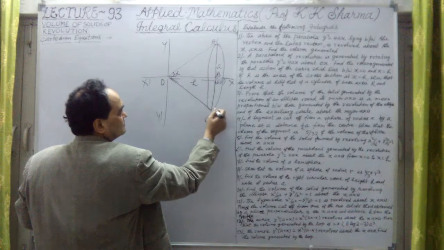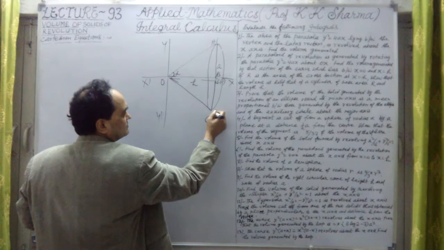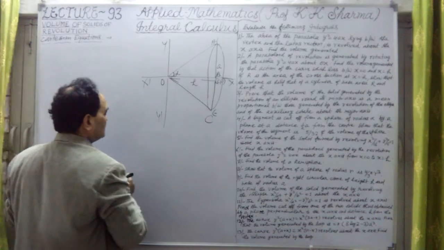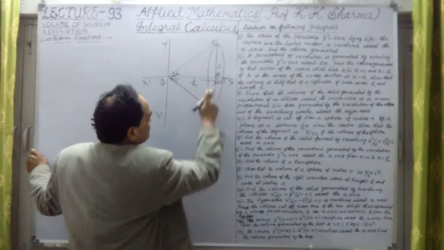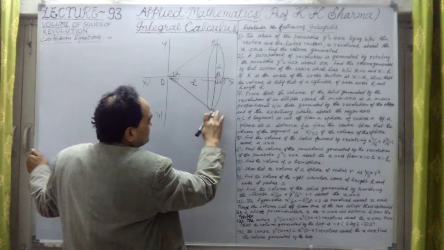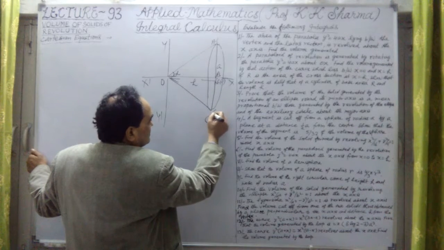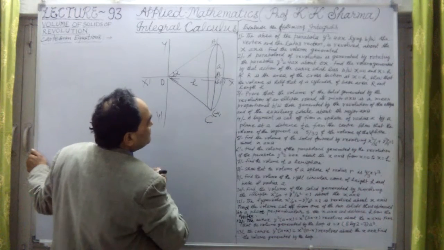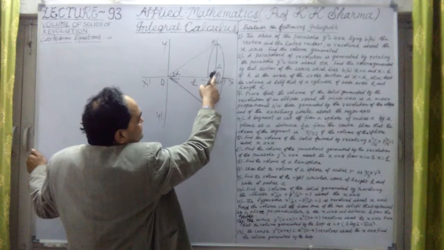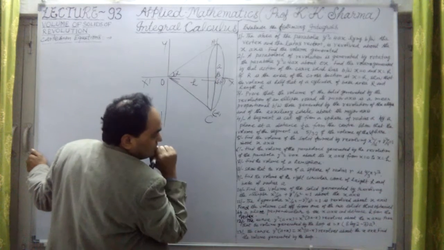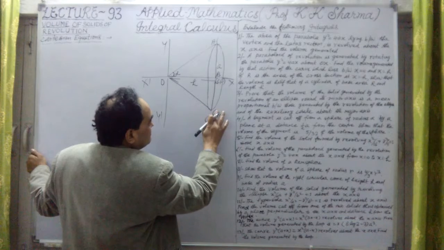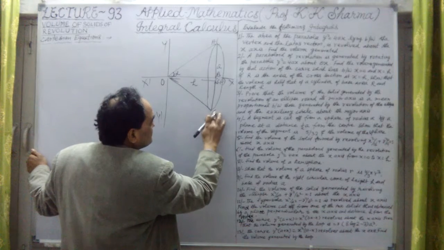Let me take it here from minus a to 0. In this case this is the y coordinate, so we are not to take it. The x coordinate is here, minus a, and y will be obtained in terms of h here. Sorry, this a is the radius here, and h is this value.